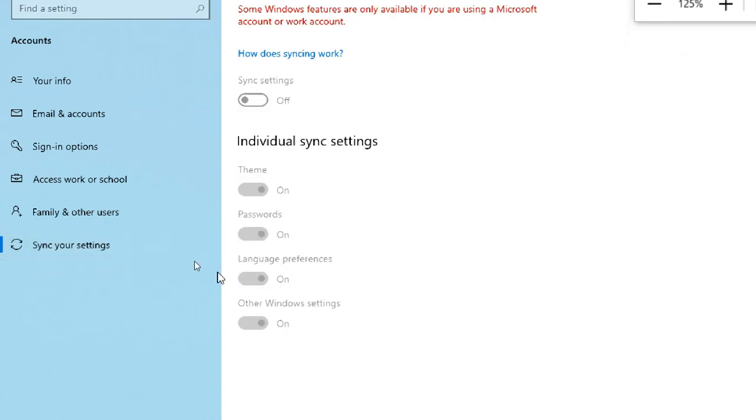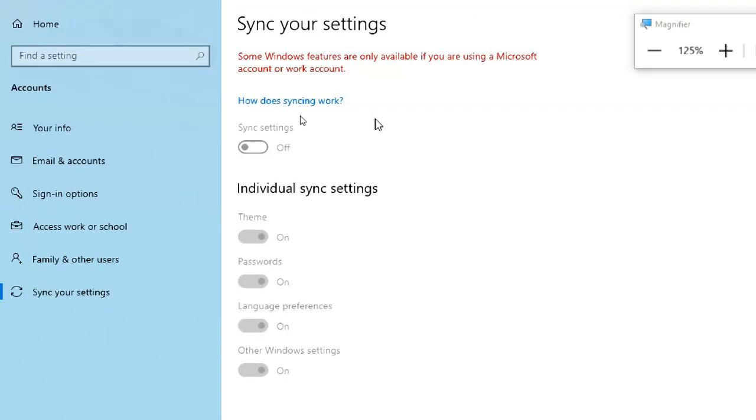Sync your settings. What is this sync your settings? When you connect with your Microsoft account or work account on your mobile phone, your tablet, your desktop, your laptop, these settings will be synced together. So I give a setting on my laptop, and that setting is synced to my desktop because both are working in the same account only. So that is sync your settings.